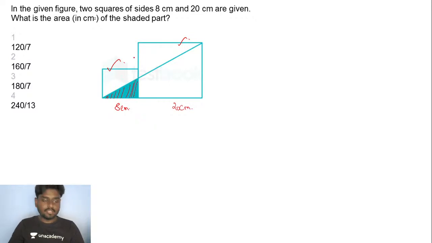A very crucial question. Come on, just go for it. Try to do this, guys. You're being given 4 options. Option A is 120 by 7, 160 by 7, 180 by 7, and 240 by 13. These are all the respective options we have. Come on. What idea cracks up here? Any idea which you can get here?